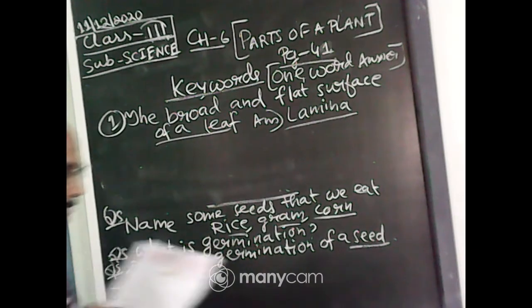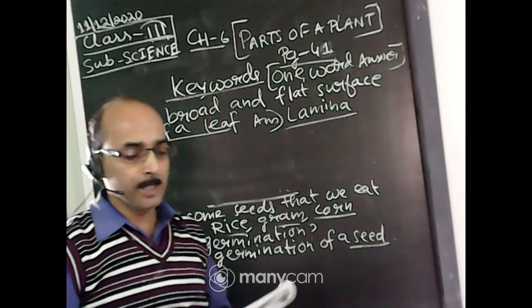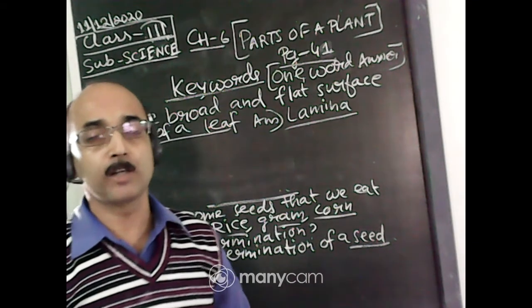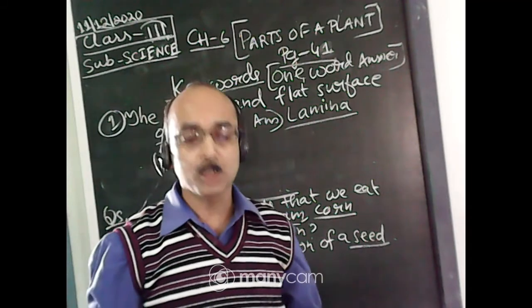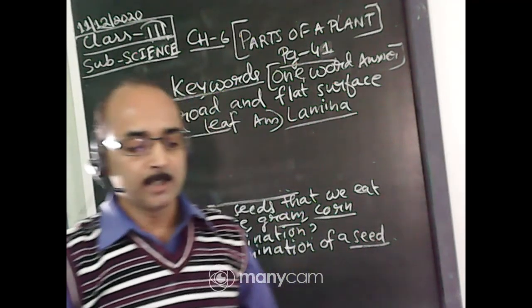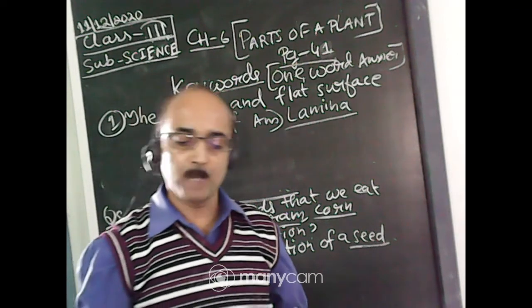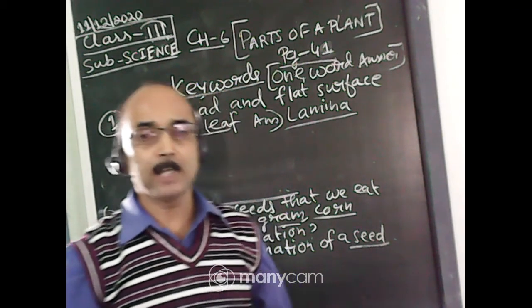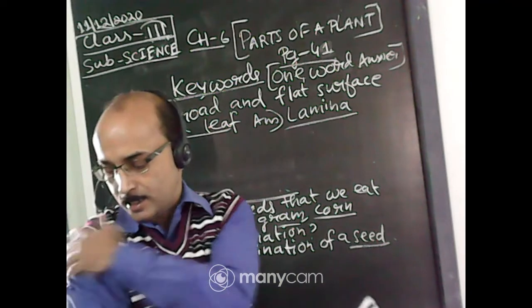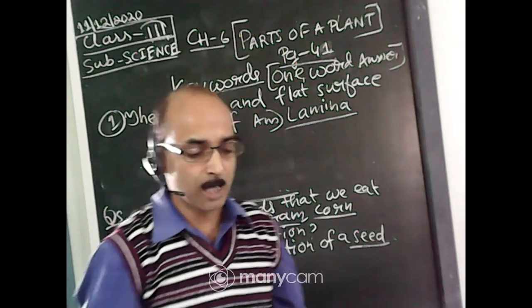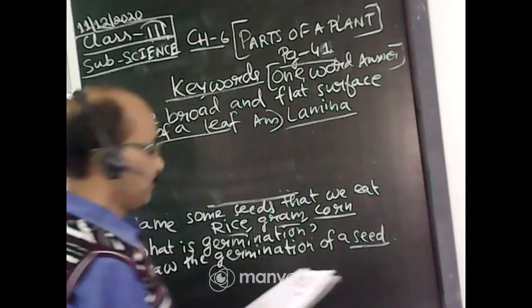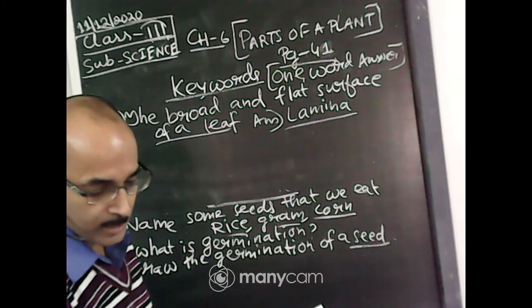Other things are this one: the green pigment in plant leaves, or the green pigment in the leaf. This is chlorophyll. Then germination: the growing of a new plant from a seed is called germination. The seeds that can be eaten are edible seeds. Okay, this way you will learn. So we have completed the keywords.